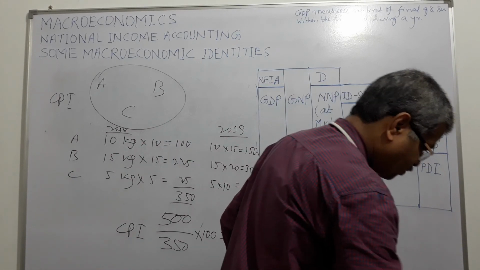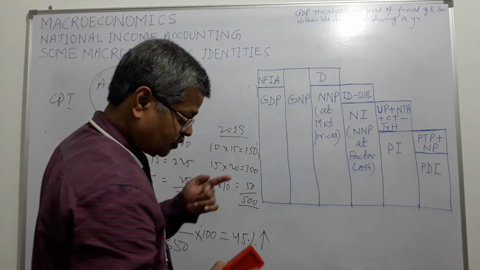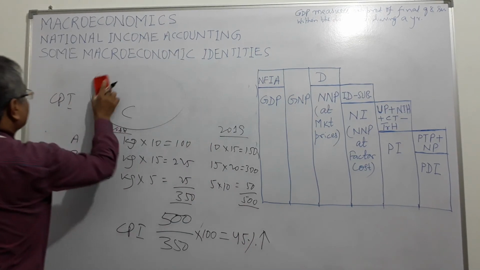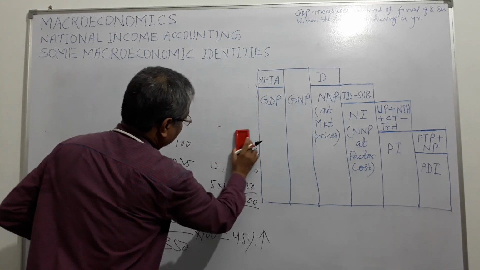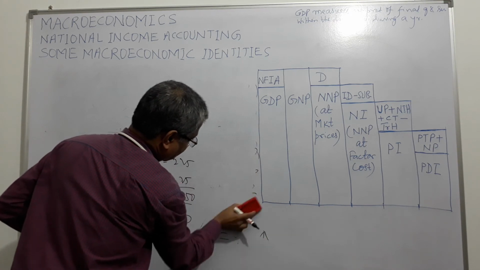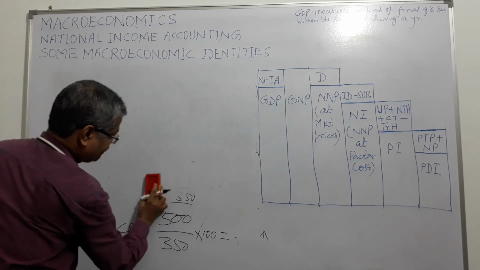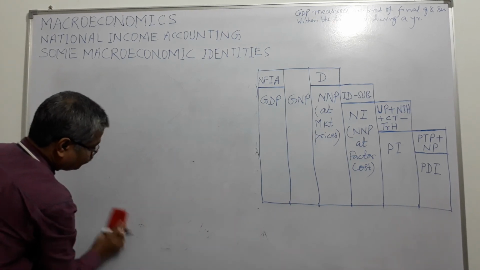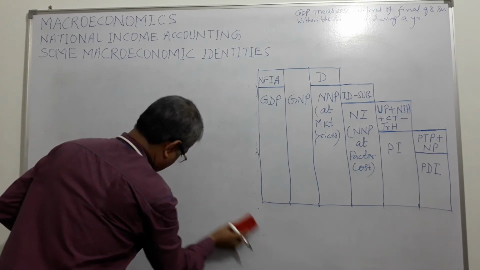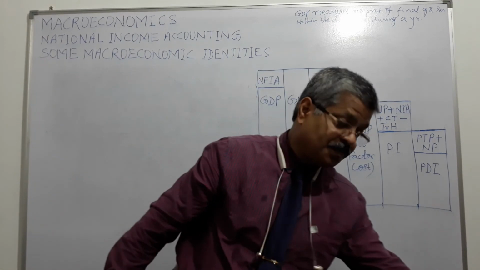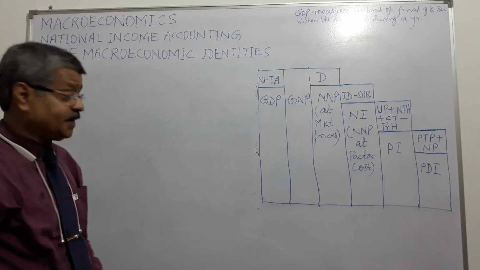Now we go to GDP and welfare. So can we say that a higher GDP indicates higher welfare of the society? It may not be true, right? Higher GDP of course will result in more money in the hands of the people, the consumers. But it may not be true that higher GDP results in higher well-being of overall society.